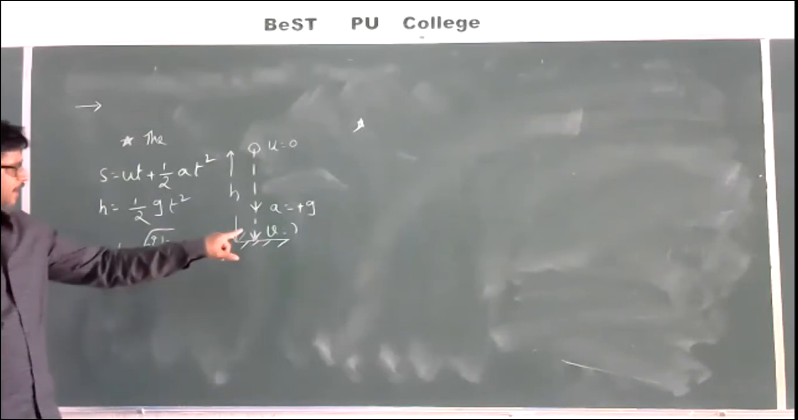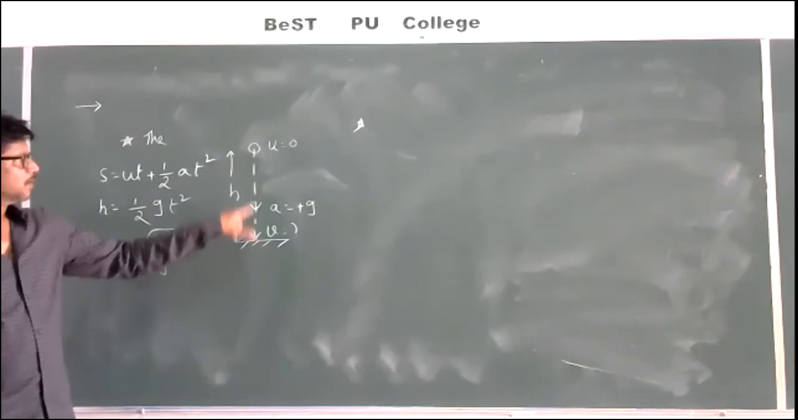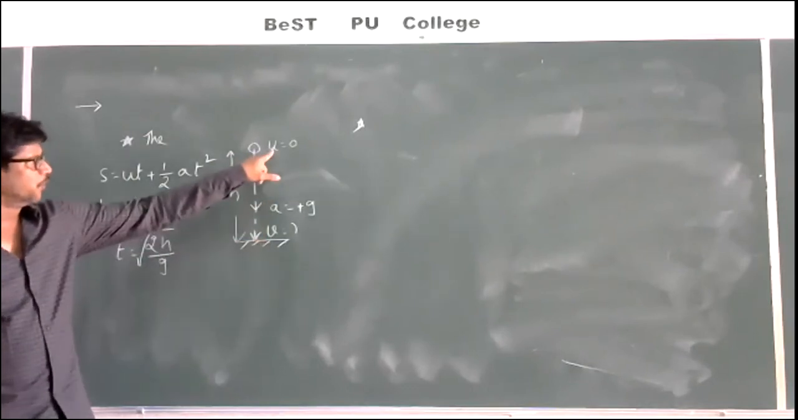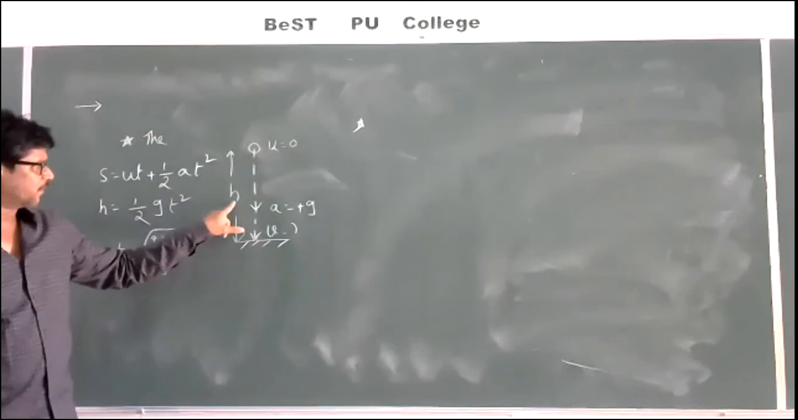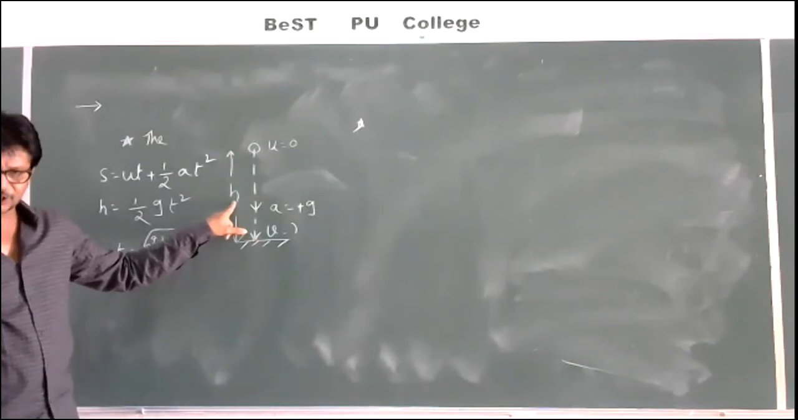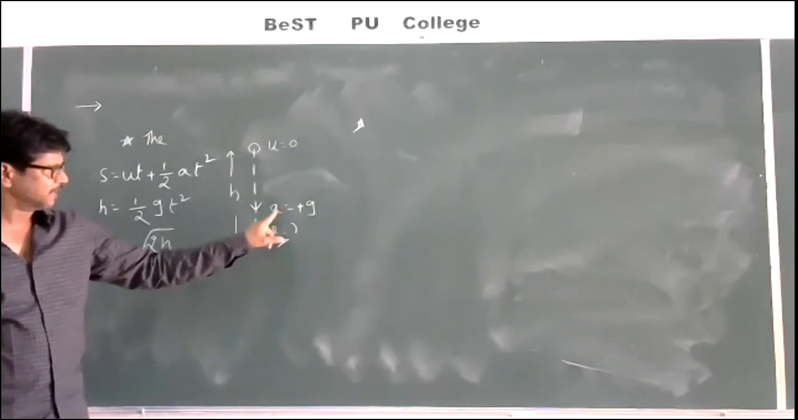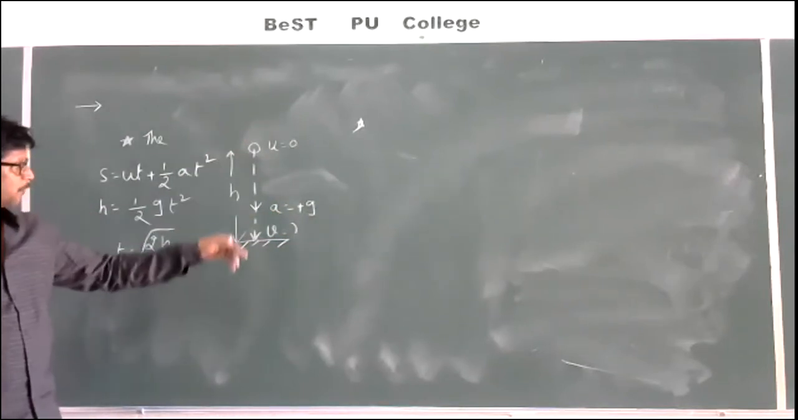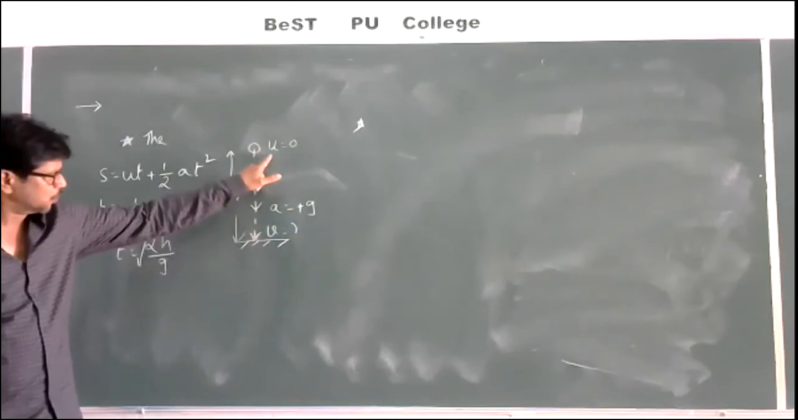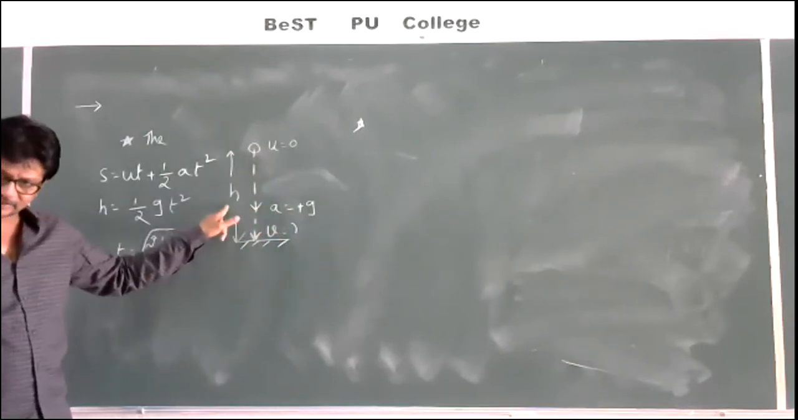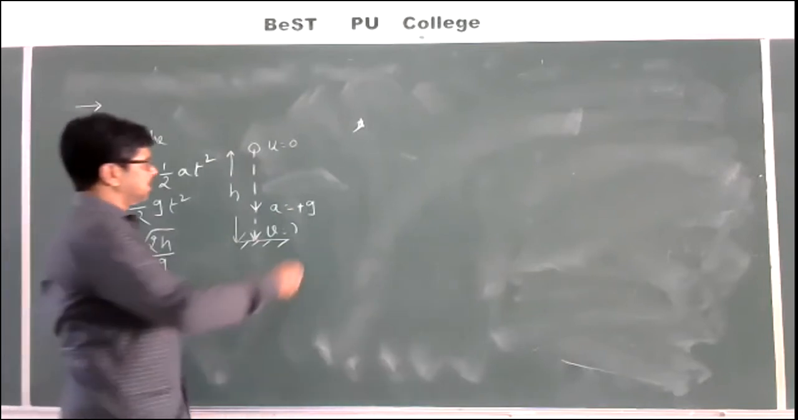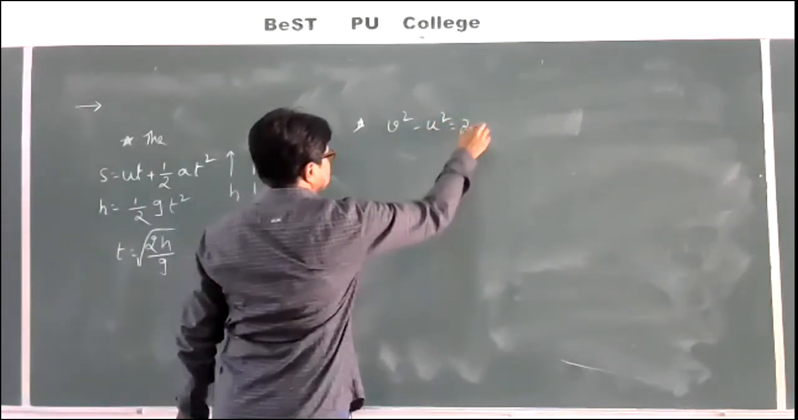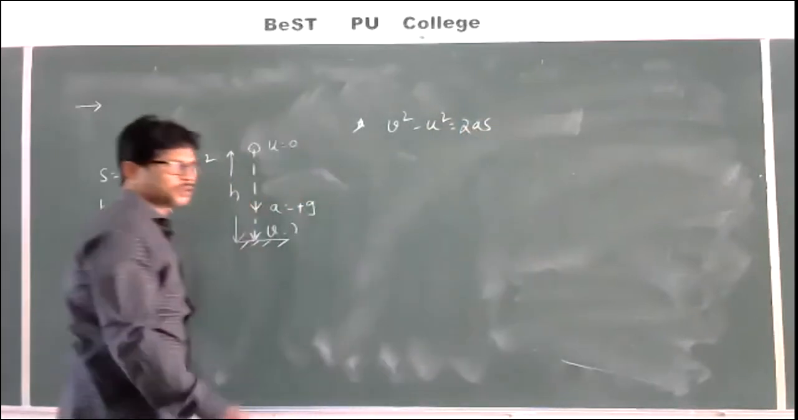So they are asking the final velocity. We know the initial velocity. V value they are asking. U value we know. S value we know, which is h. A value we know. A is equal to plus g. Then what formula shall we approach? V, U, A, S. The formula which relates all those four terms: V square minus U square is equal to 2AS.